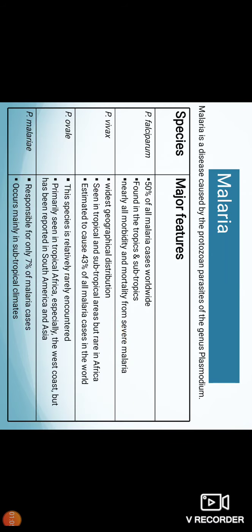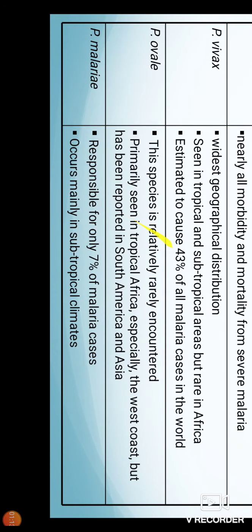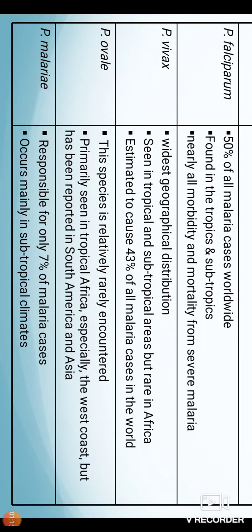Do you know what the causative organism for malaria is? Yes, it is a Plasmodium species, which is a unicellular, eukaryotic, intracellular parasite. There are various species of Plasmodium. They are Plasmodium falciparum, Plasmodium vivax, Plasmodium ovale and Plasmodium malariae.